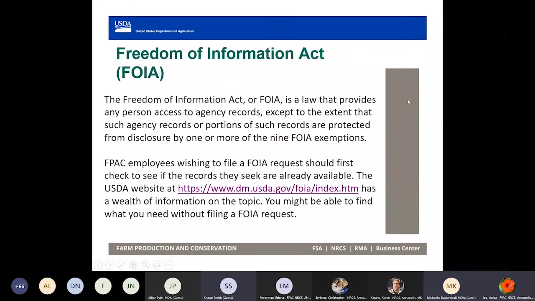As stated, the Freedom of Information Act, or FOIA, is a law that provides any person access to agency records, except to the extent that such records or portions of such records are protected from disclosure by one or more of the nine exemptions. FOIA requires any request be looked at. There's a website where you can see if your question has already been asked. I will show you that website also.